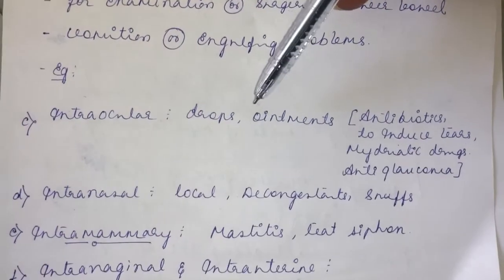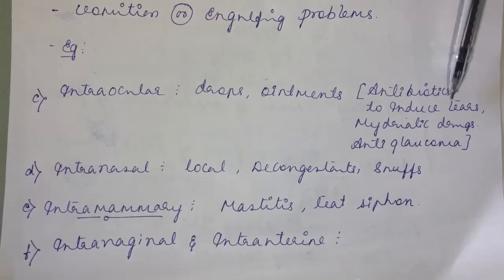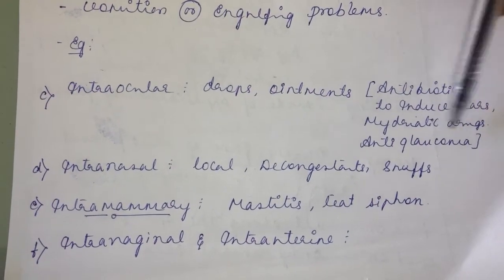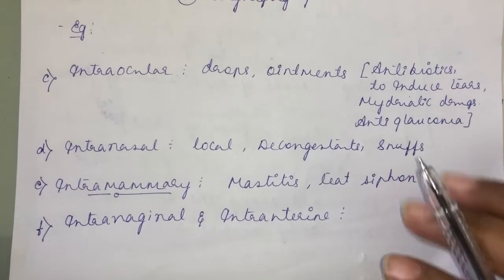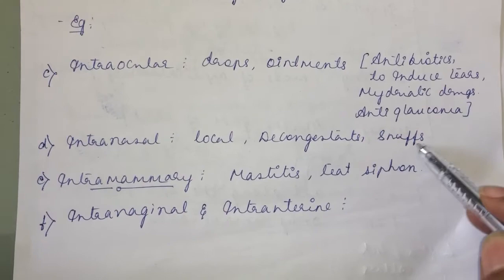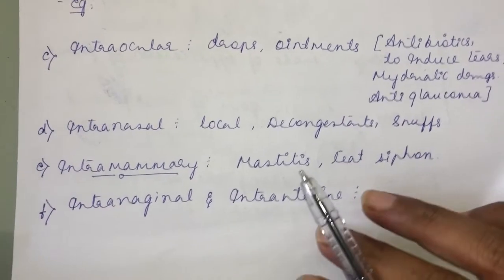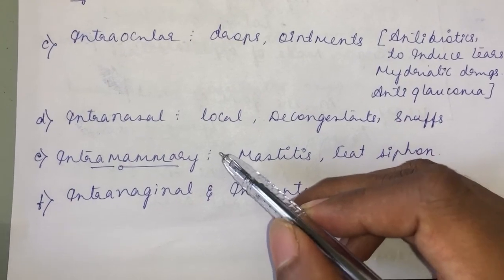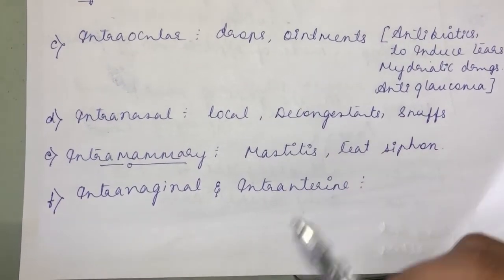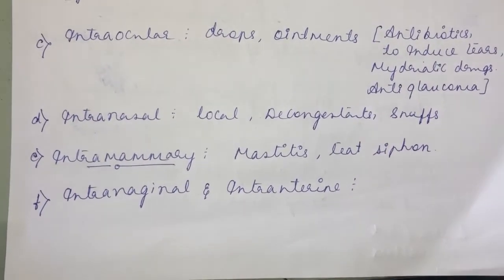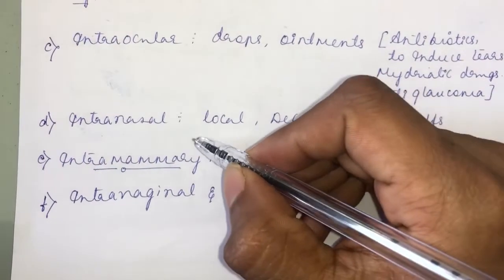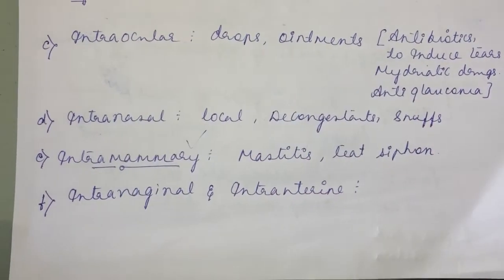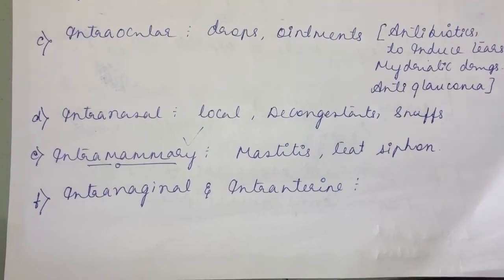Intraocular: you use drops, ointment, antibiotic, drugs to induce tears, mydriatic drug, anti-glaucoma drug given through intraocular route. Intranasal: local decongestant, snuffs given through intranasal route. Intramammary is one of the important routes in veterinary practice. During mastitis condition, we give intramammary. Intramammary tubes will be available, intramammary injections will be available.